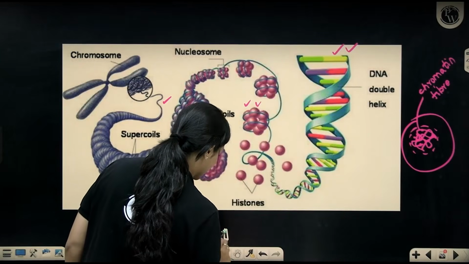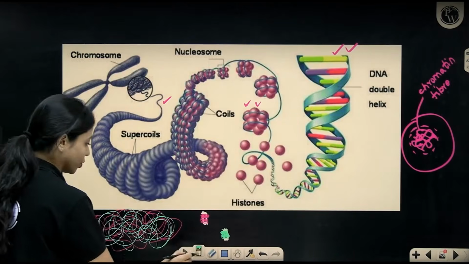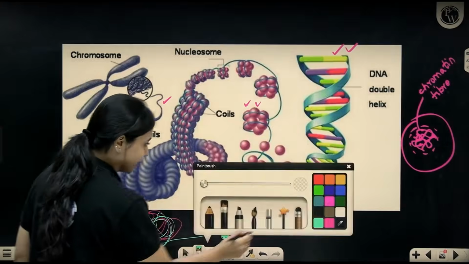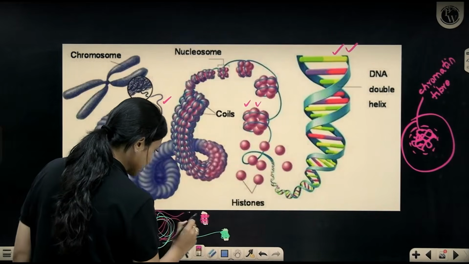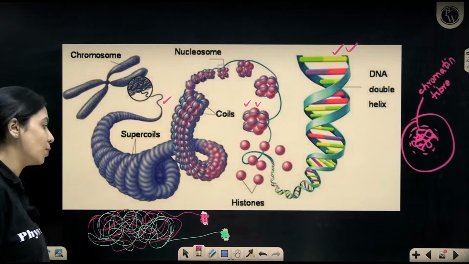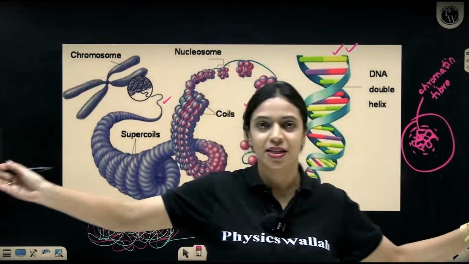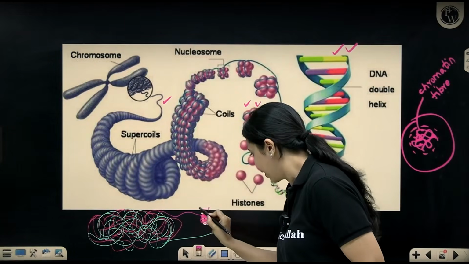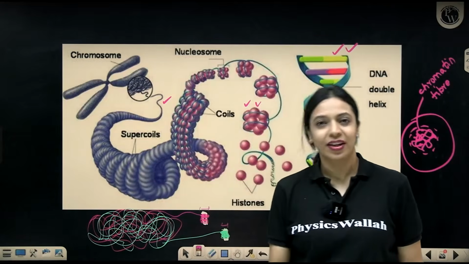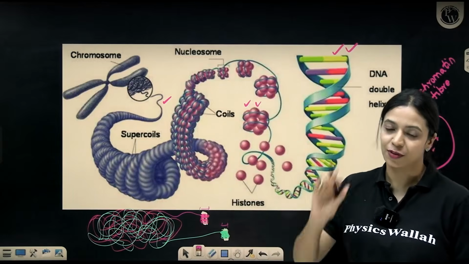What do you think, people, ladies and gentlemen? So you take this thread and you start winding it around this piece of cardboard, and you take this thread and you start winding it around this piece of cardboard. So what's happening here? What was long and thin has become shorter, shorter, shorter. What was super thin has now become wider. Something very similar happens in the DNA also when the cell is undergoing cell division.